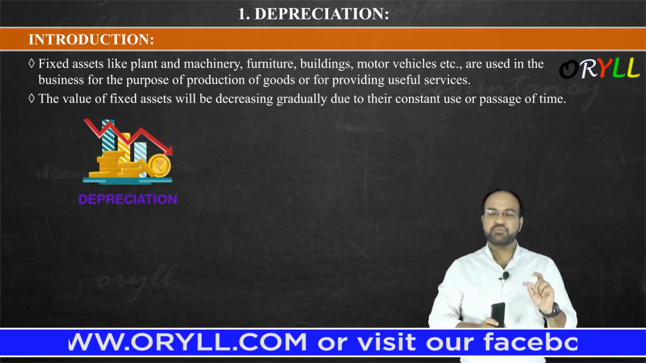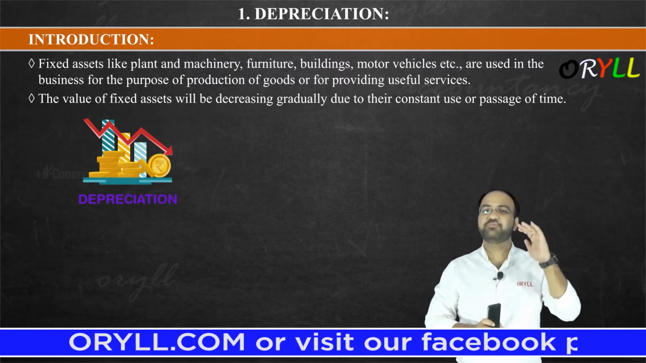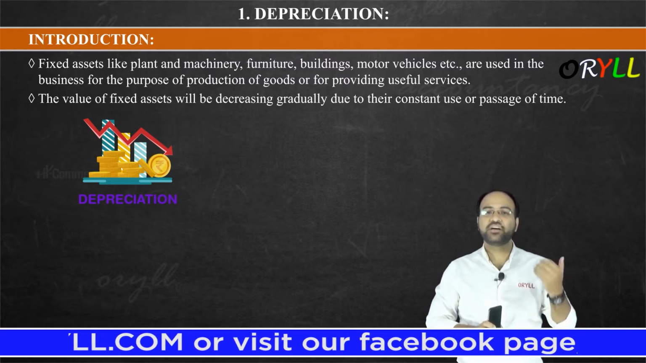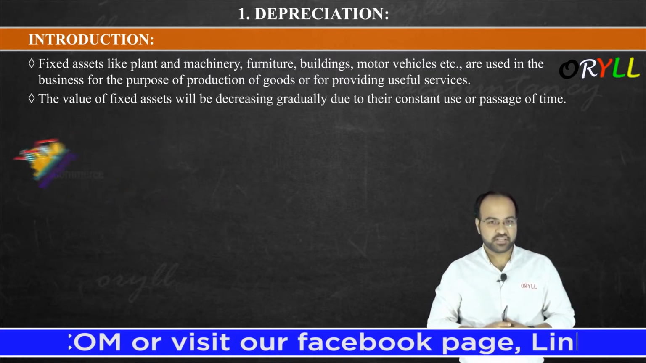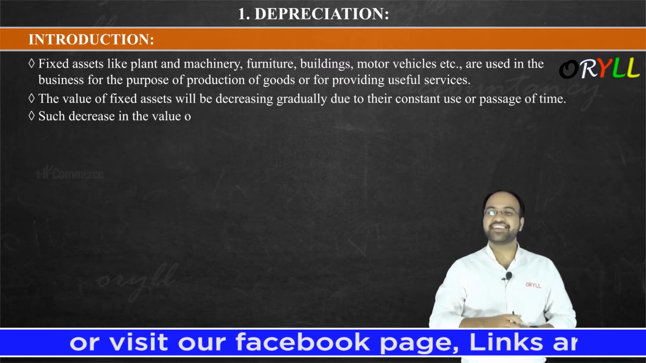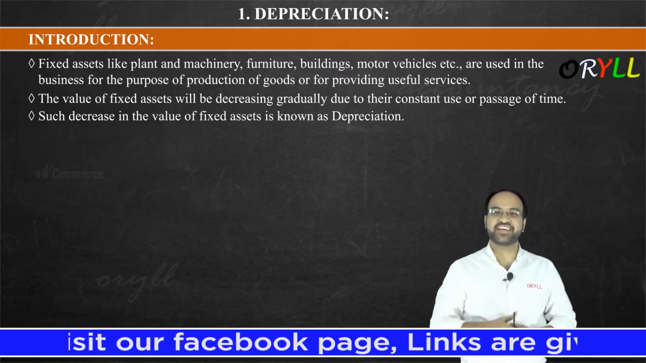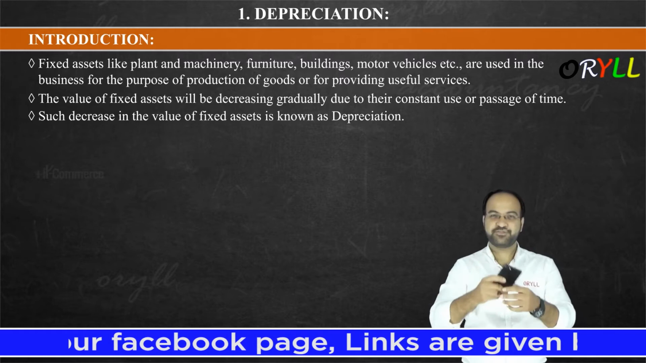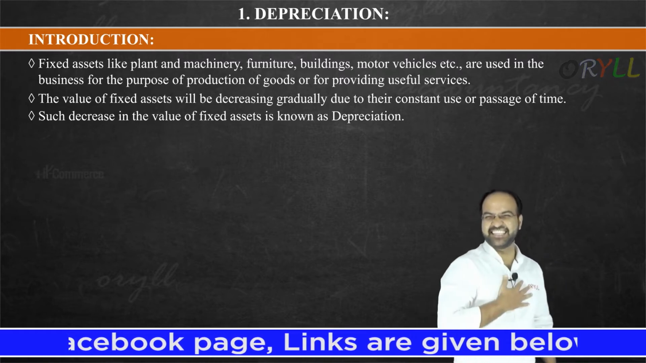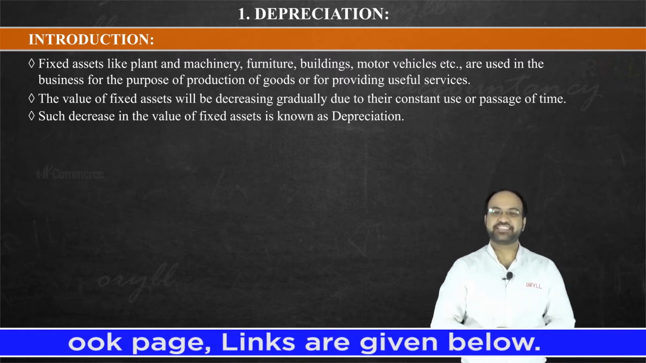So remember, the value of the fixed assets will be decreasing due to the usage of the goods and the passage of time. Such decrease in the value of the fixed assets is known as depreciation. Now let's see one example, guys.